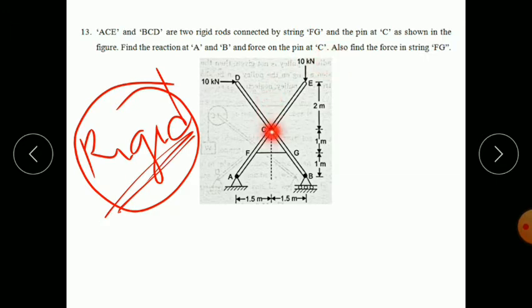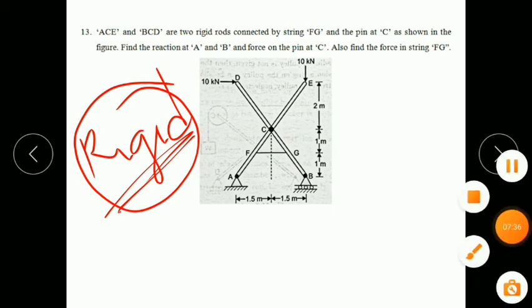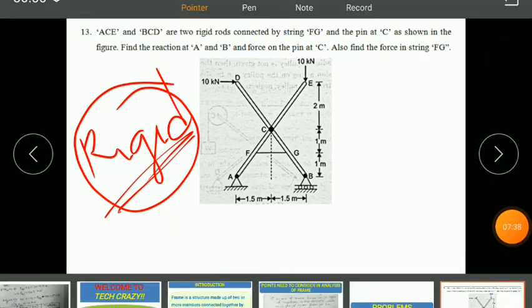Force on the pin at C. What is at point C? Here there is a pin, and both members are connected using the pin. So what are the forces? We need to find the reaction at this point, the horizontal reaction and the vertical reaction. Also find the force in this string FG, how much force is in the string. So first, let us draw the free body diagram.